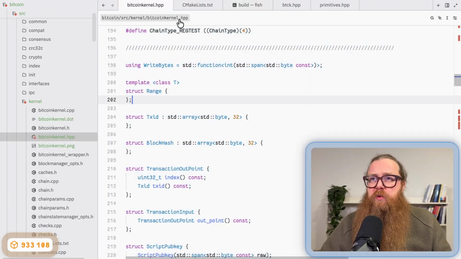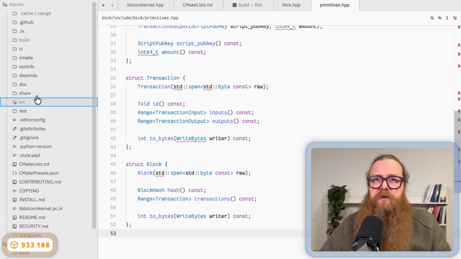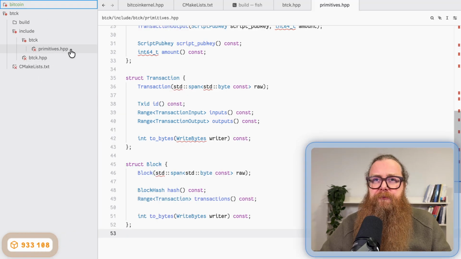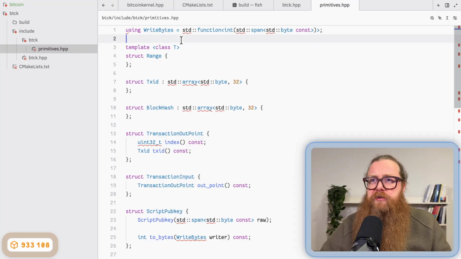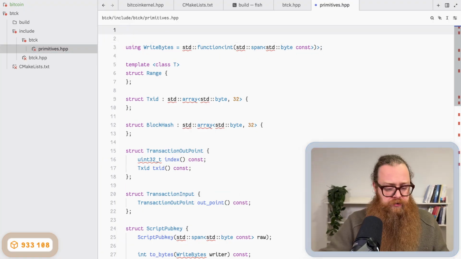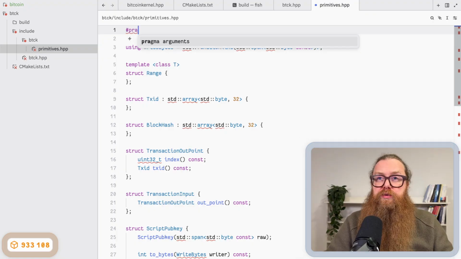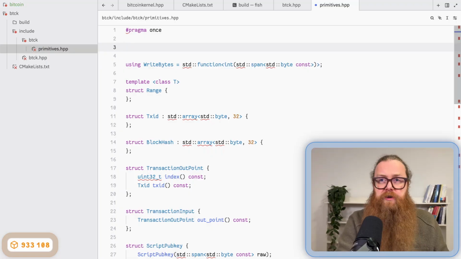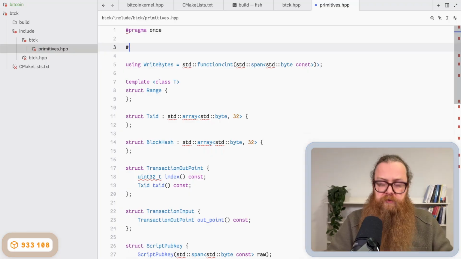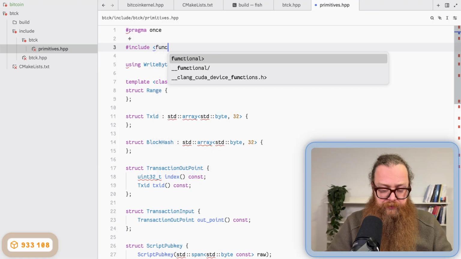Let me continue with the API here. I can close this. Good. The primitives. What's missing here? The std::function is not known. I'm going to add an include guard, pragma once, and include the necessary header for function, which is functional.